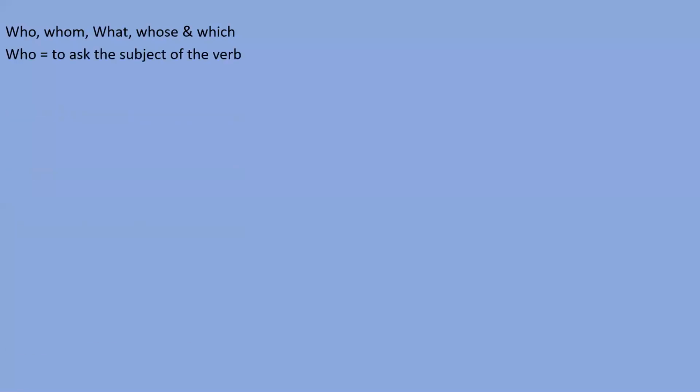Okay, so let's understand who, to ask the subject of the verb. Dear students, whenever we want to know the subject of the verb, we have to use the word who. Suppose I say, Virat plays cricket. We know that Virat is the subject.